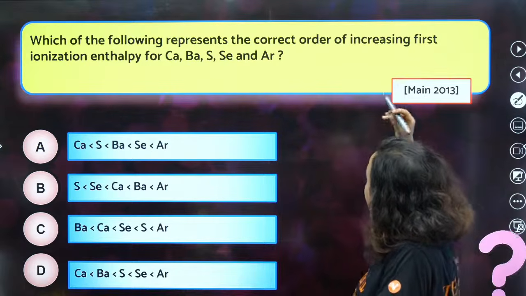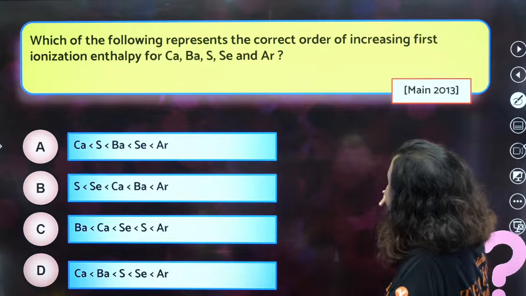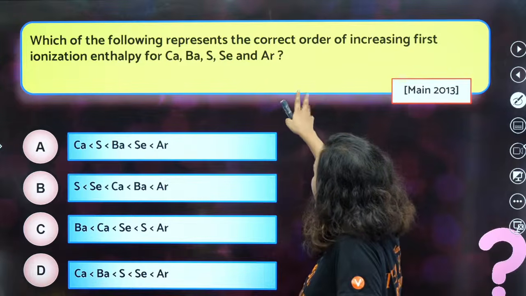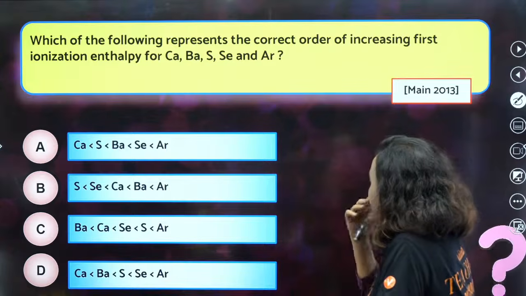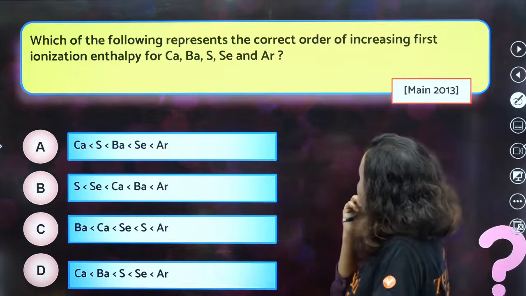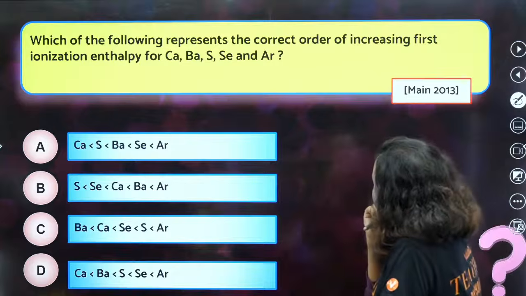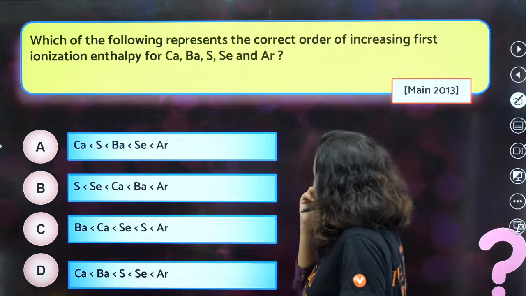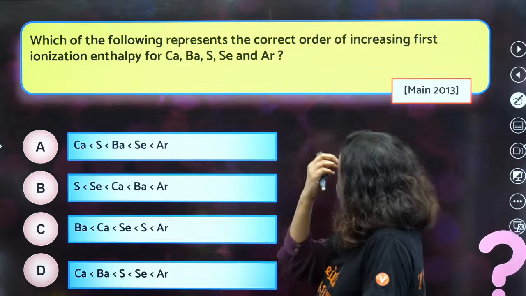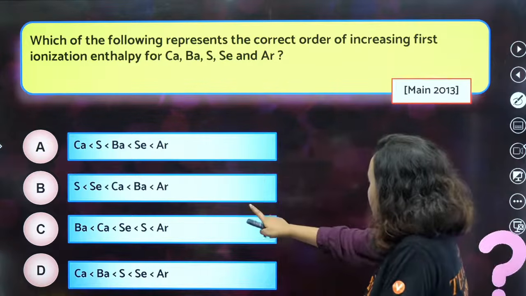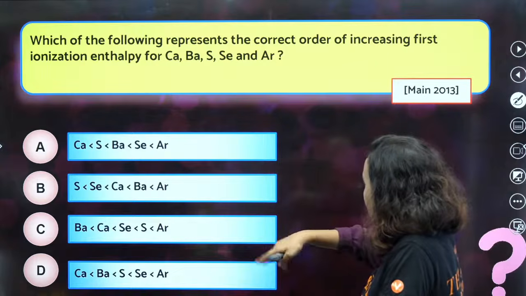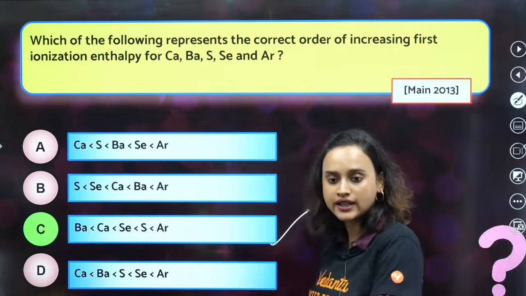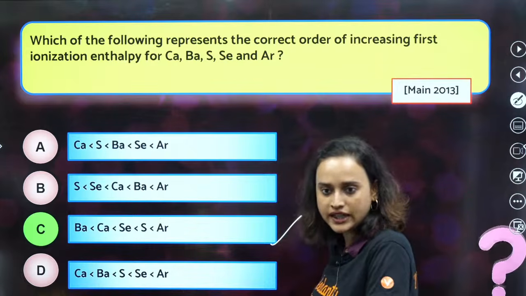Which of the following represents the correct order of increasing first ionization enthalpy for calcium, barium, sulfur, selenium and argon? Argon will definitely have the highest. Absolutely right. Then ionization enthalpy increases: sulfur, selenium, calcium, barium. What do you think? I think option C. Yes, option C is the correct answer.